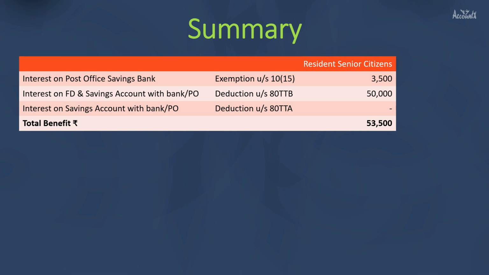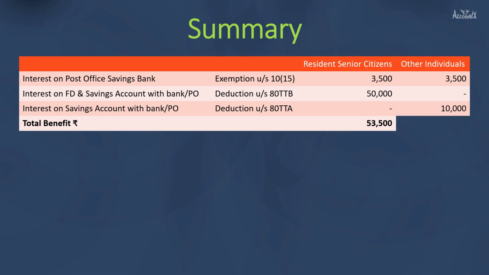So for resident senior citizens, total benefit would be 53,500 per annum. For other individuals, exemption of interest on post office savings bank account would remain the same, that is 3,500. There is no deduction of interest on FD for other individuals. And in respect of interest on savings account with bank or post office, max deduction would be 10,000 for a year. So total benefit would be 13,500.